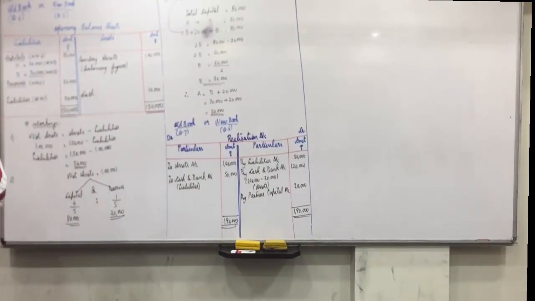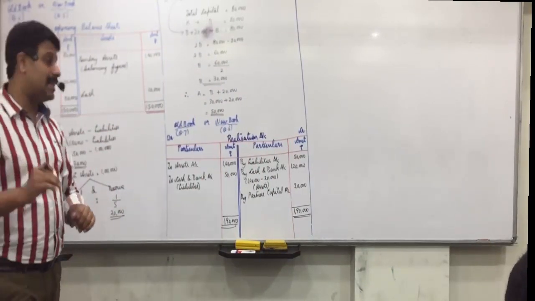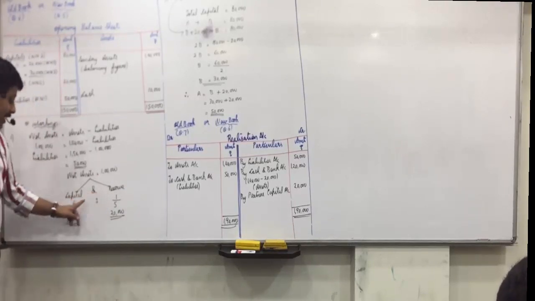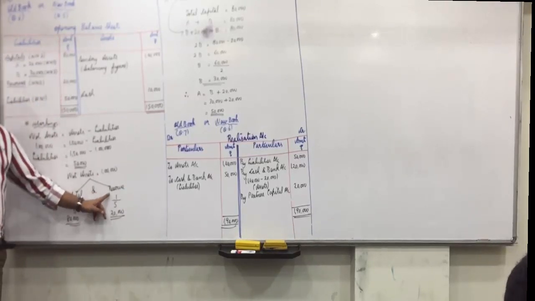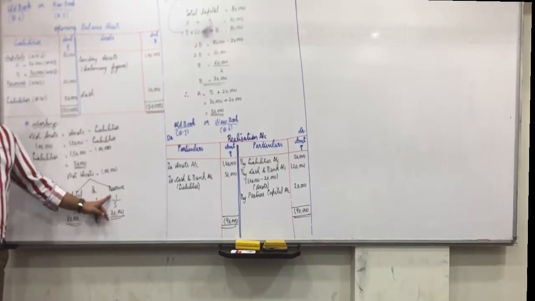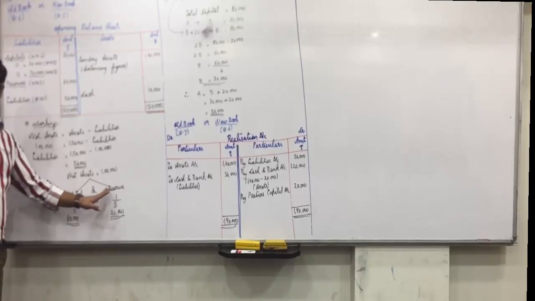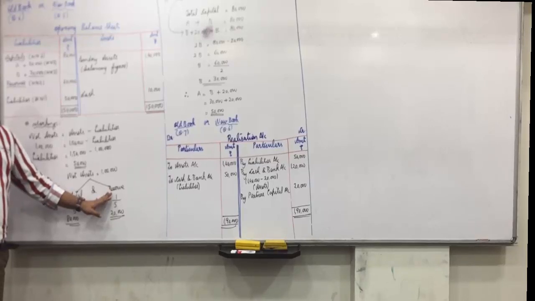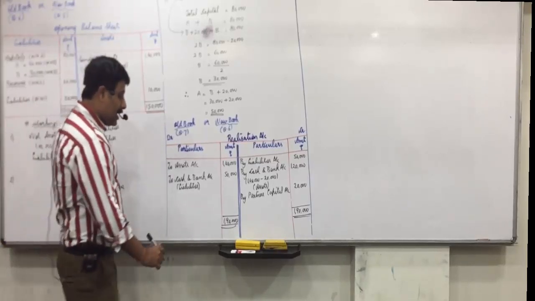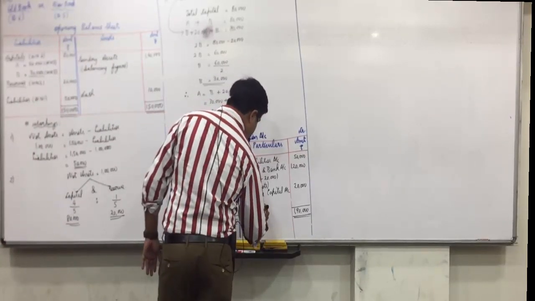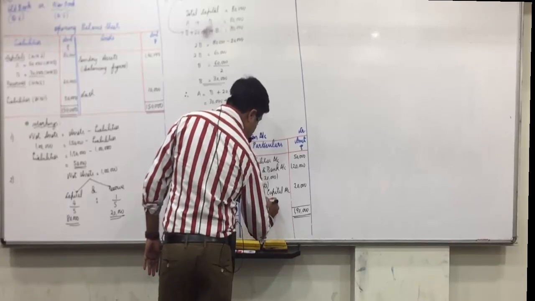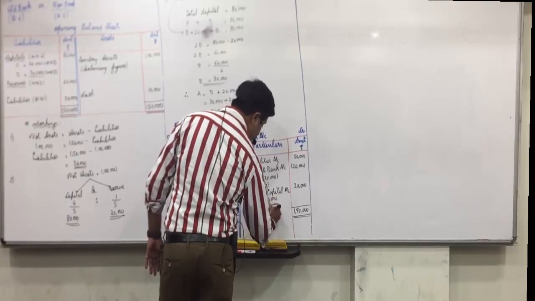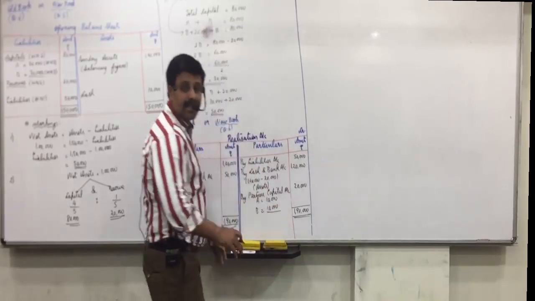I knew that mistake, you mix it up. 4:1 is the ratio of capital and reserve, not A and B. 4:1 is capital and reserves question, not A and B's ratio. So A and B, nothing is given, means equal. So 10,000 and 10,000. Did everyone understand this?